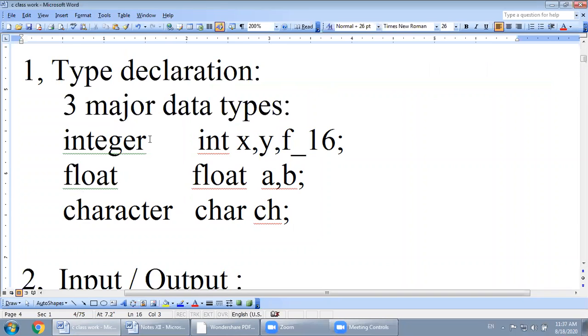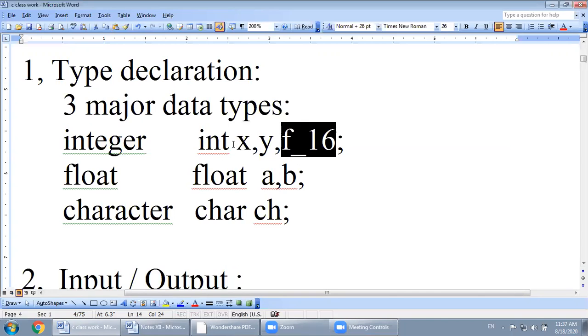For an integer variable, how will you declare it? First of all, you write the word int. After int, you write the name of the variable. In the example here, x is a variable, y is a variable, f_16 is a variable, and all of these three are of kind integer.